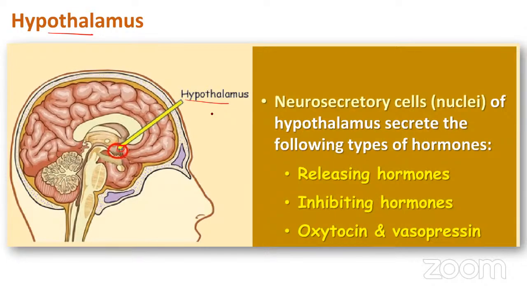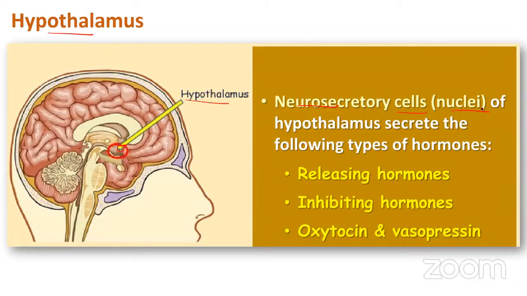So what is special in the hypothalamus? It contains a separate group of cells called neurosecretory cells, also called nuclei. These neurosecretory cells of the hypothalamus produce and synthesize certain types of hormones.